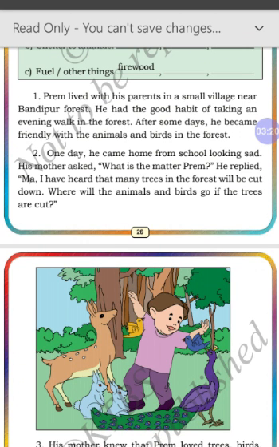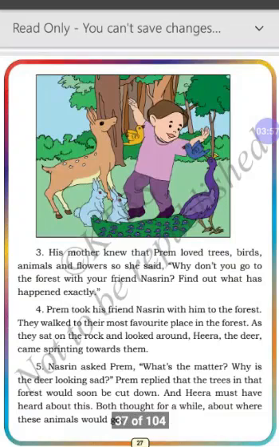So, what did Prem hear? He heard that many trees in the forest will be cut down. That means the trees in the forest are going to be cut down by the people. Where will the animals and birds go if the trees are cut? So, he's asking his mother, what is he asking? He's asking that if the trees are cut down in the forest, where will the animals and birds which live in the forest go? So what was his problem? His problem was the cutting down of the trees in the forest. He was worried about the birds and animals in the forest. Now let's see the next paragraph.